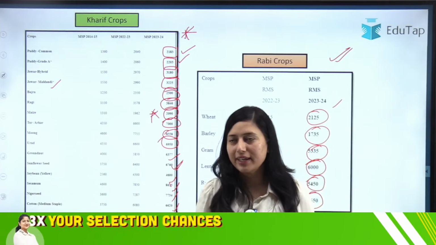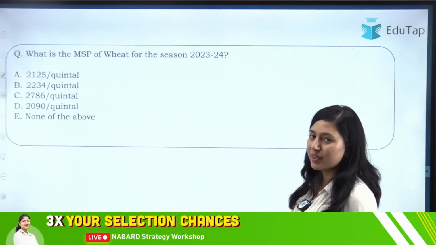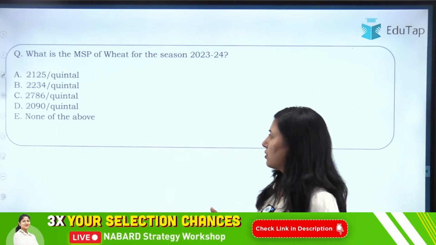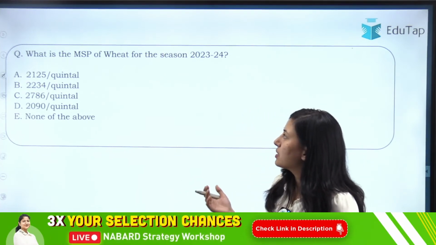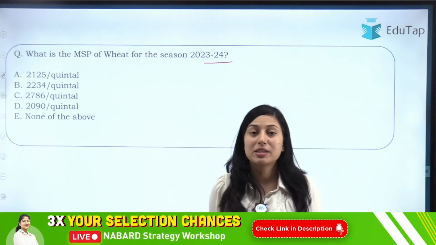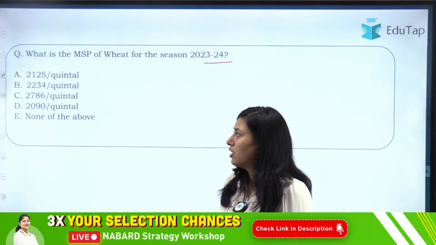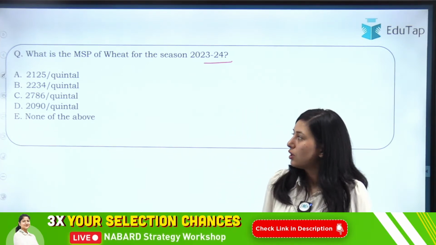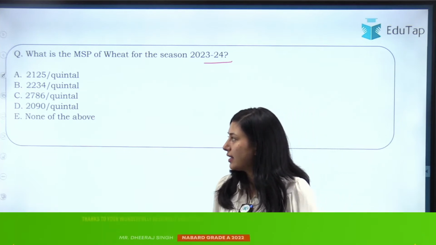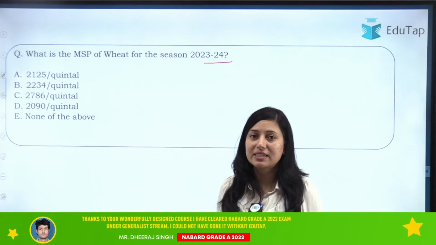Okay? MSP is important. One question will definitely come. So read this, then questions from this. Now you should answer the question quickly. What is the MSP of wheat for the season 2023-24? So you have to tell me the MSP of wheat. And options are given: 2,125, 2,234, 2,786, 2,090, or none of the above. So what will be the right answer for this question? We have just discussed the MSP of wheat.